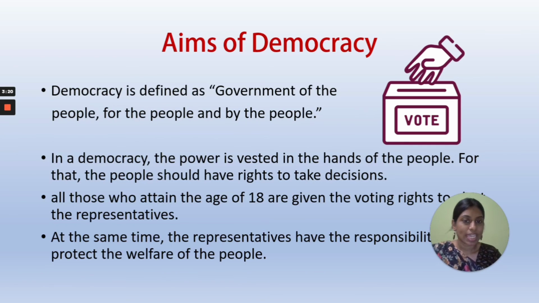Next we saw about the aims of democracy. Democracy means the power is in the hands of the people. For that the people should have a few rights to take the decisions. Everyone cannot make the decisions. For that every person in the country, when they become 18 years old, has the right to vote in the elections and can elect a representative. And this representative will take appropriate, correct decisions, and he is responsible for the protection of the welfare of the people in the state or country.